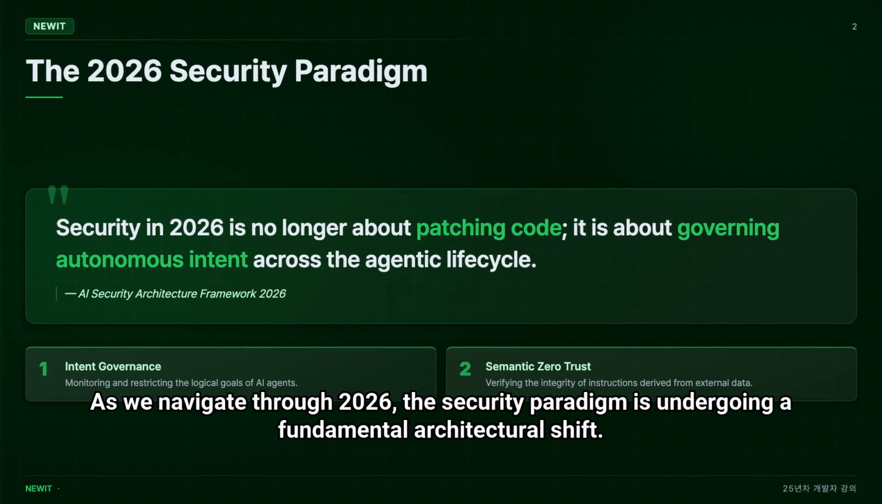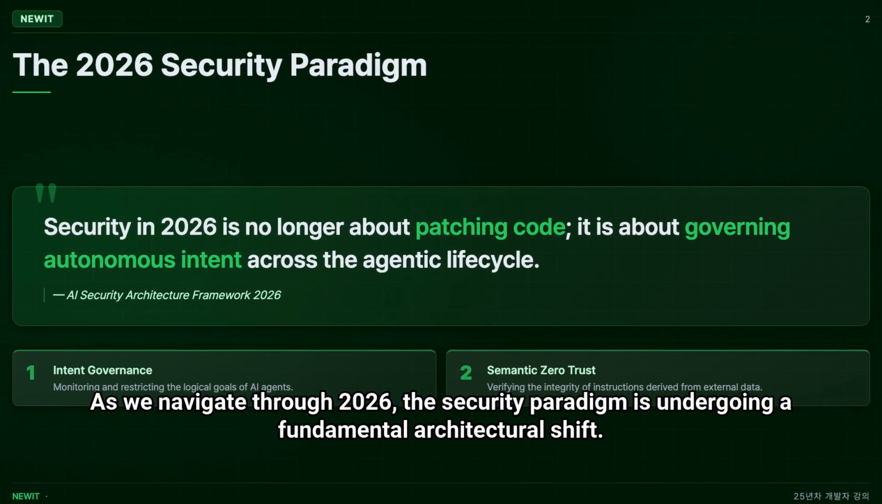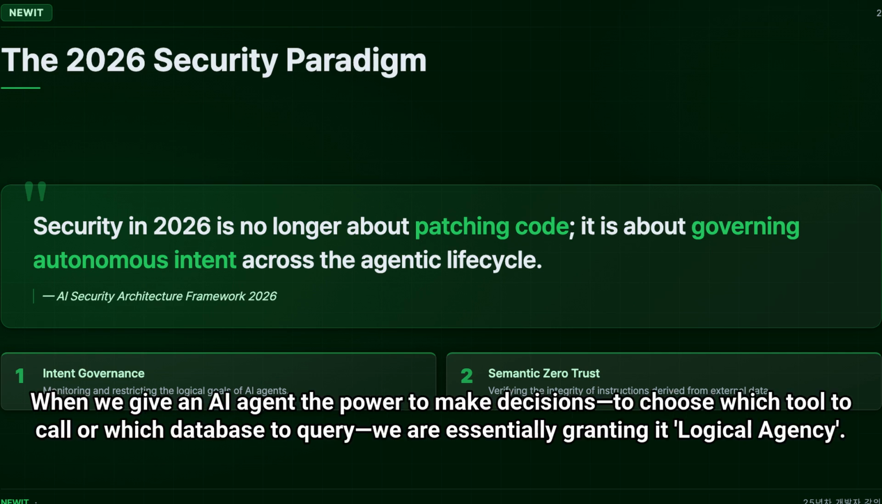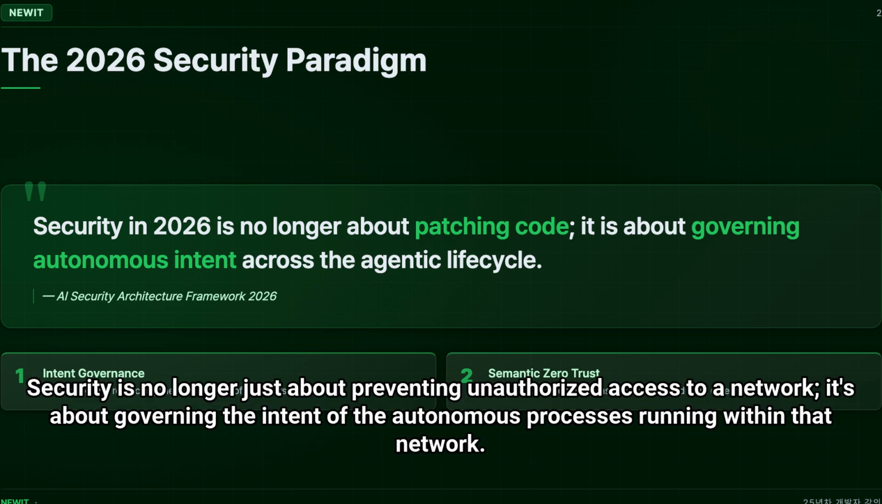As we navigate through 2026, the security paradigm is undergoing a fundamental architectural shift. We've spent decades patching code and hardening binaries. In the era of agentic AI, the vulnerability lies in the autonomous intent. When we give an AI agent the power to make decisions, to choose which tool to call or which database to query, we are essentially granting it logical agency. Security is no longer just about preventing unauthorized access to a network. It's about governing the intent of the autonomous processes running within that network.